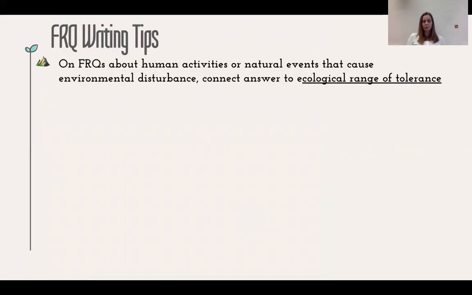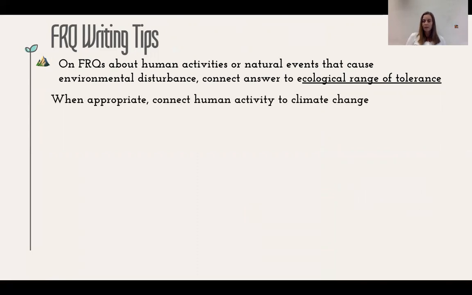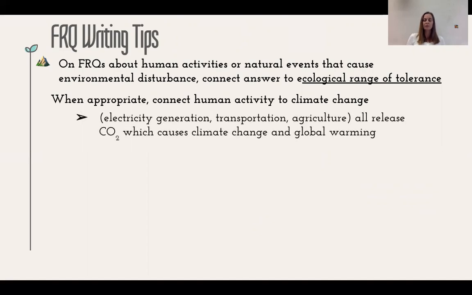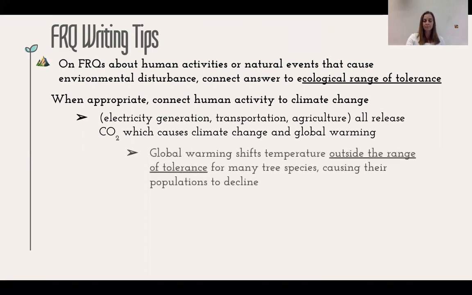The range of tolerance is a great tool for you to use when we're writing FRQs. So if we're asked about human activities or even about natural events that cause environmental disturbances, being able to connect your answer to this range of tolerance is a really powerful tool. When it's appropriate, we're going to connect that human activity to climate change. For example, we can say that electricity generation or transportation or agriculture all release carbon dioxide into the atmosphere, which contributes to climate change and global warming.